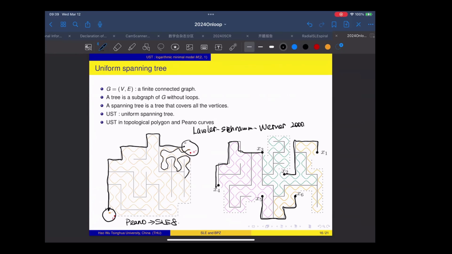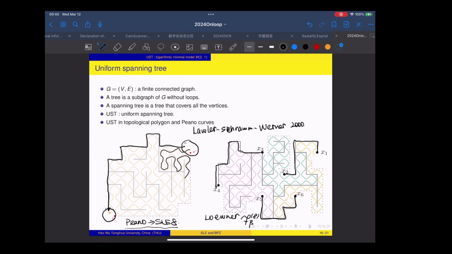Yes. In fact, when there are only 2 marked points, the limit is this SLE8. And when there are more marked points for the general polygon, we also identify the limit. The limit is the Loewner chain associated to this Coulomb gas integral. In particular, when there are only 2 points, this is exactly SLE8. But when there are more points, it is more complicated. It is a variant of the SLE8 process.